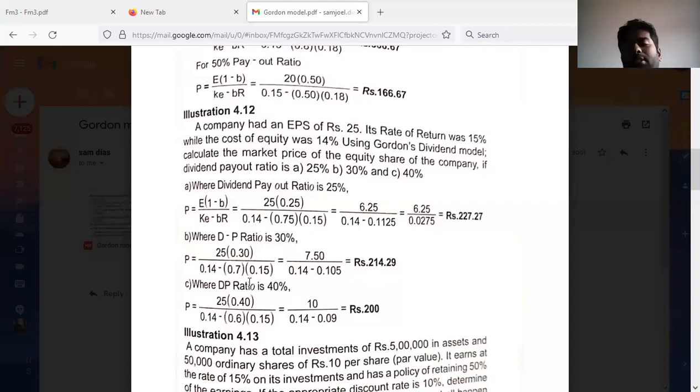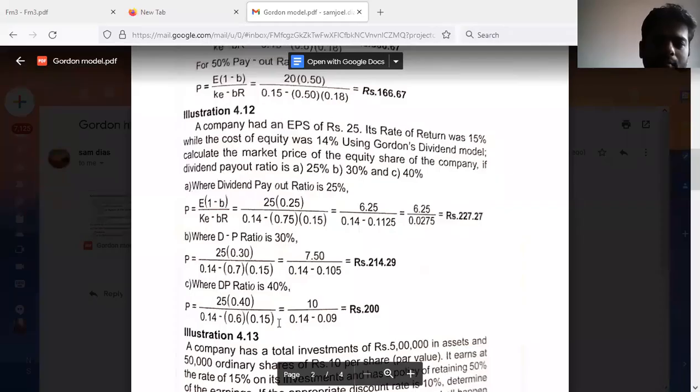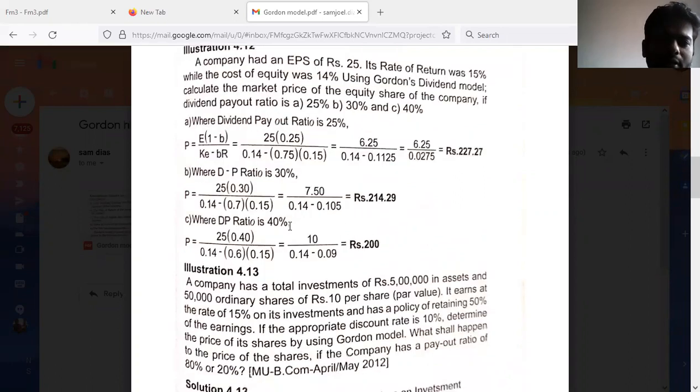That means 60% would be the retention ratio. Similarly for the third one, when there is 40% dividend payout ratio, 60% would be the retention ratio, and other things will remain same. If we do calculation, we'll be getting rupees 200 as the market price.